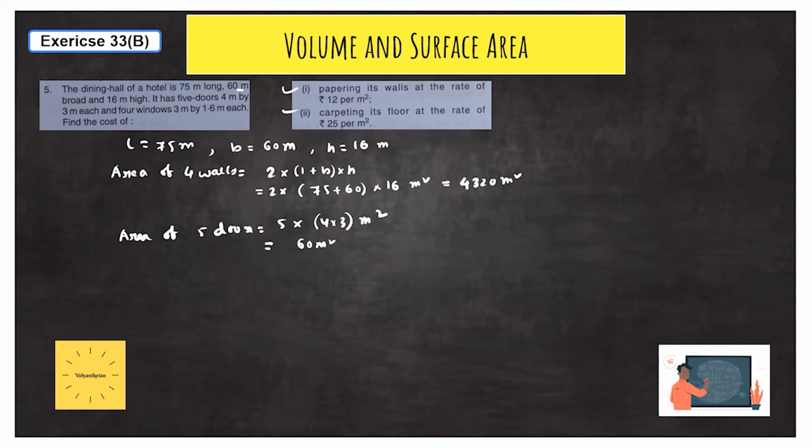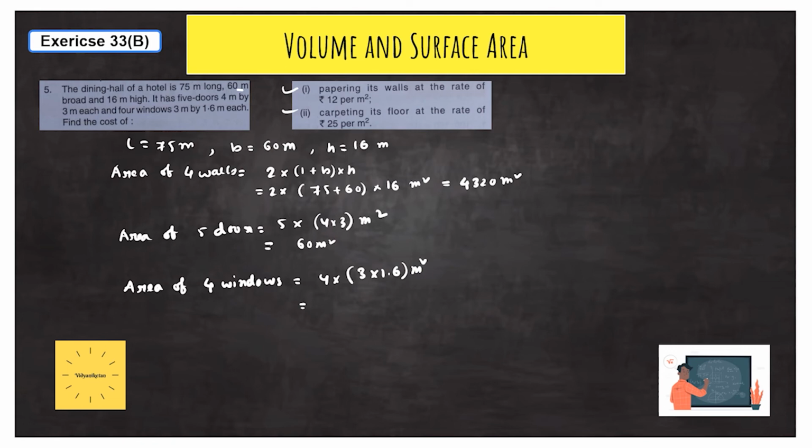Now we have 4 windows in that particular dining hall. So area of 4 windows is equal to 4 into the dimension of one window, so 3 into 1.6 meter square. As you can see, all the dimensions are given in meter. So if you find anything related to meter and centimeter, then convert all the dimensions into a single unit, then you can do the problem. Otherwise you will do the wrong thing.